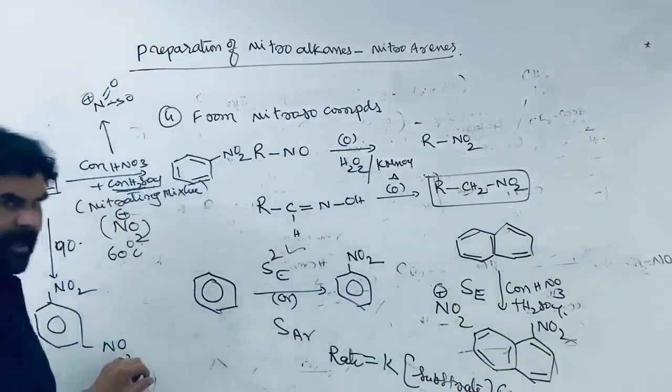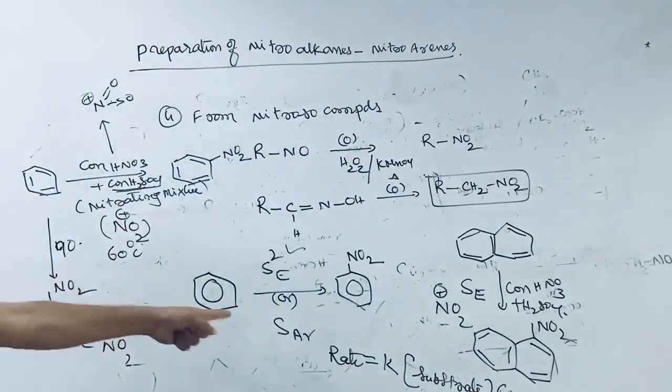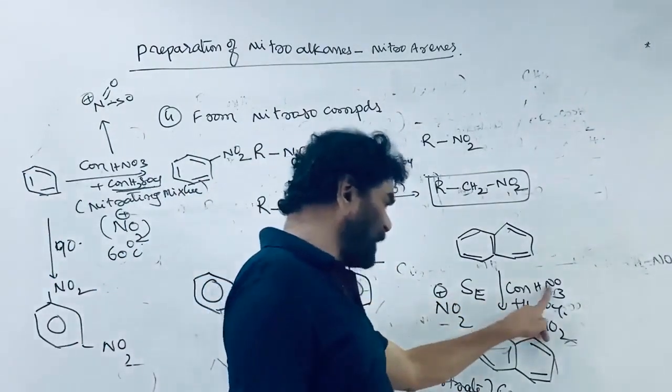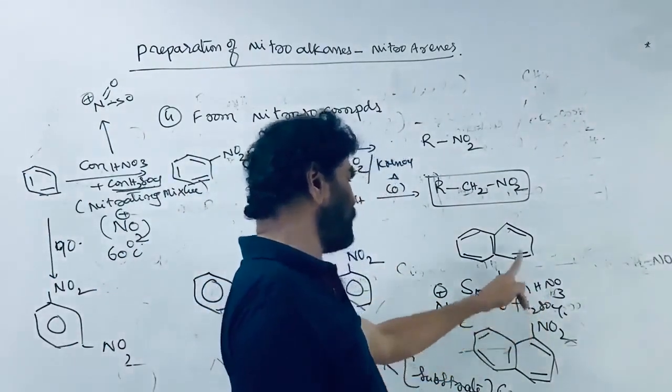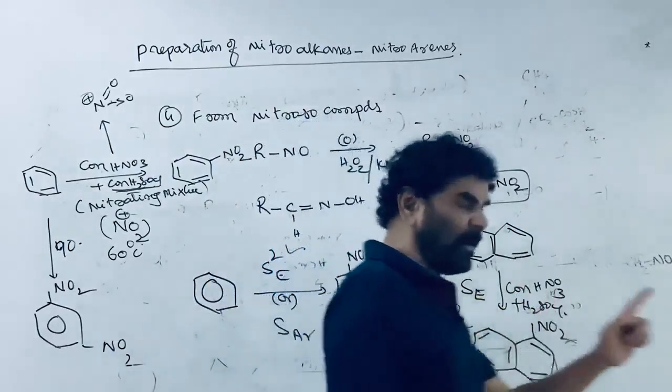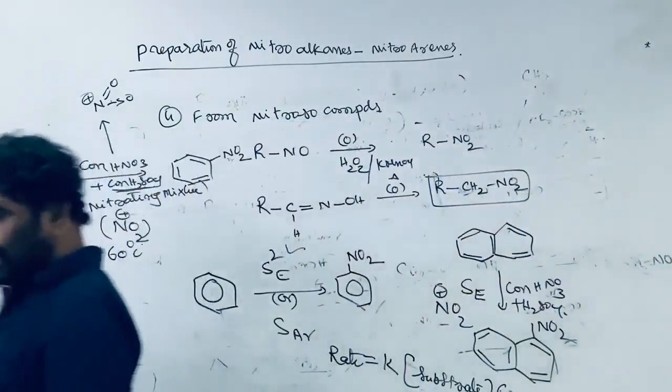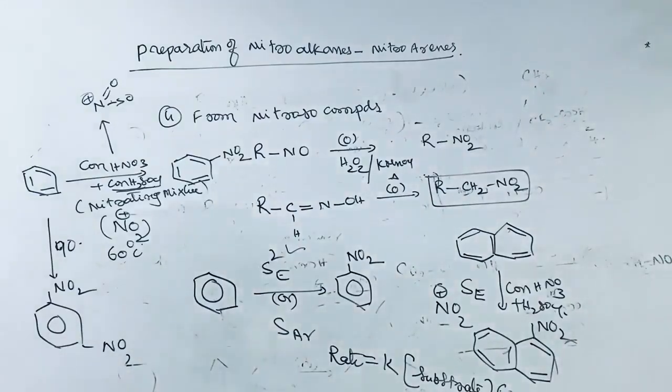This is a second order reaction. Therefore sulfuric acid protonates the nitric acid and helps the formation of NO2 plus. These are a few methods of preparation of the nitro compounds.